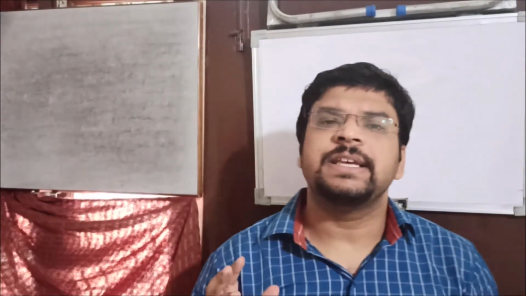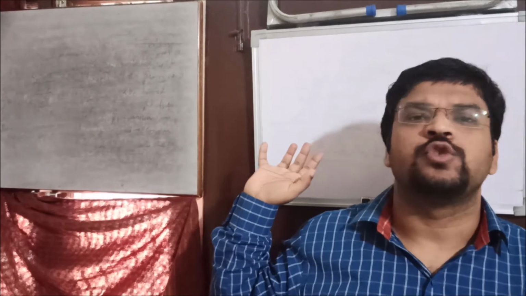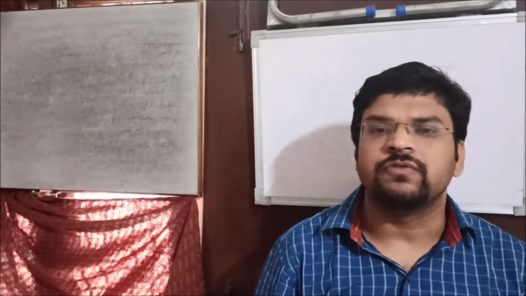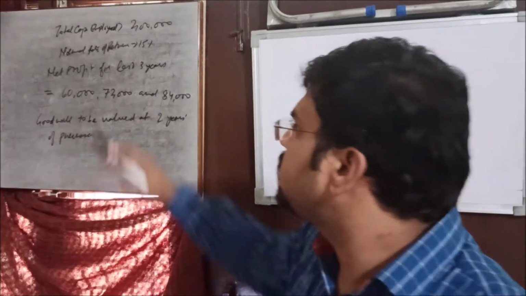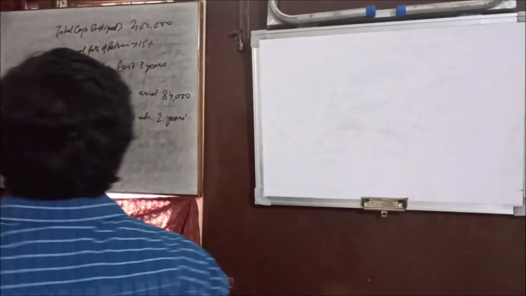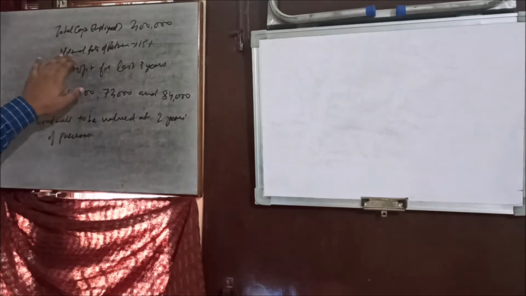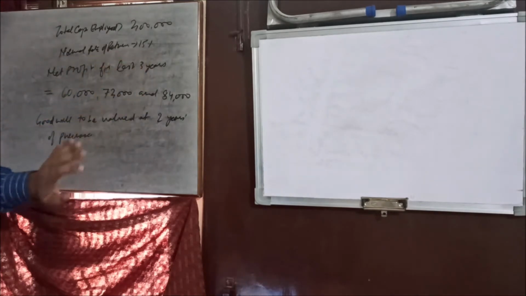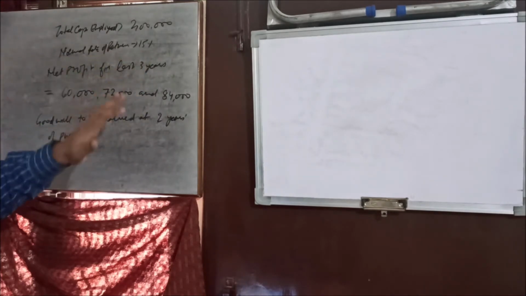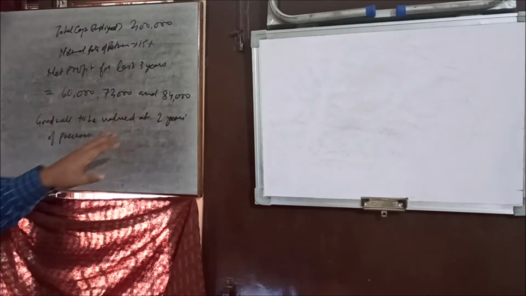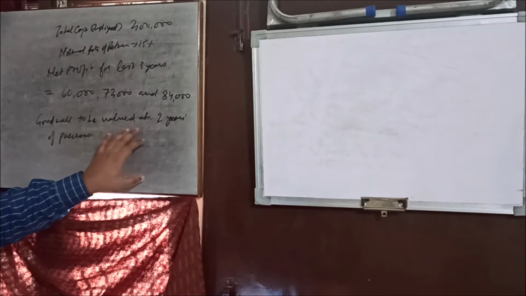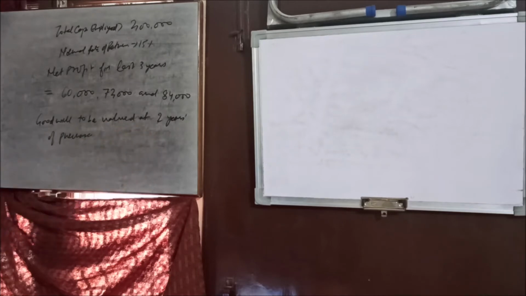Very first, let's take an example to understand this concept of super profit like I have explained to you in words. Now let's understand this with one example. So this is the example. Total capital employed of one business is 2 lakh and the normal rate of return is given as 15%. Net profit for the last 3 years is also given, for example 60,000, 72,000 and 84,000, and goodwill is to be calculated or valued at 2 years of purchase.